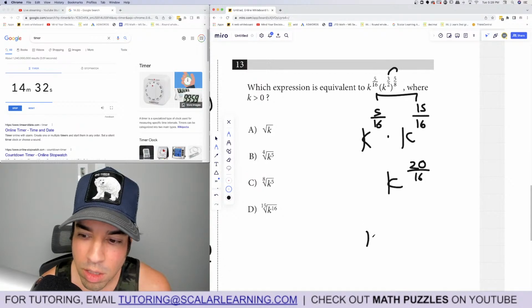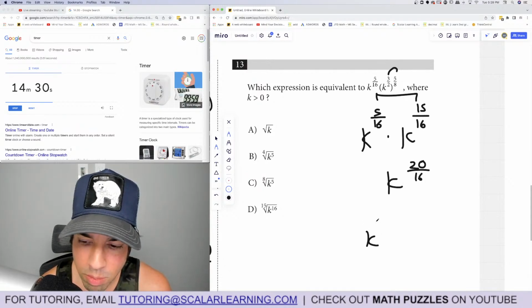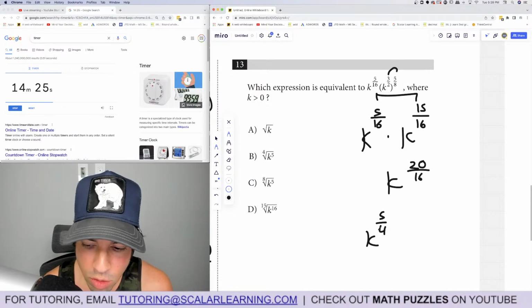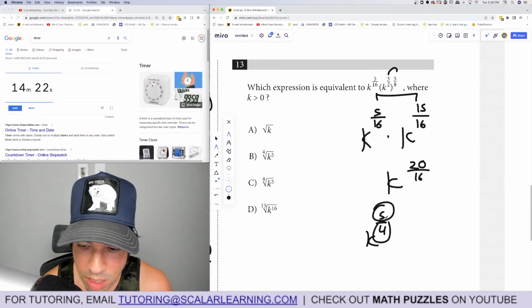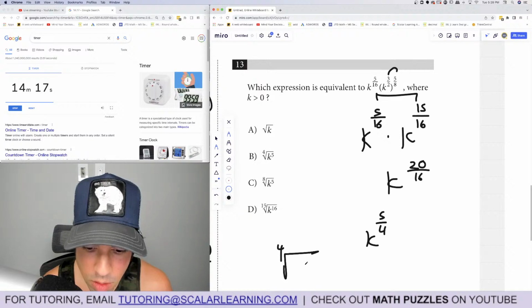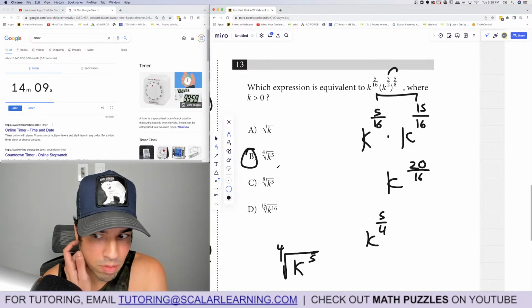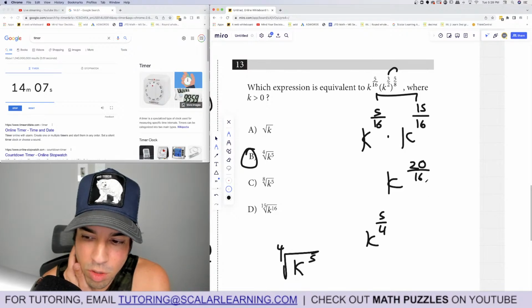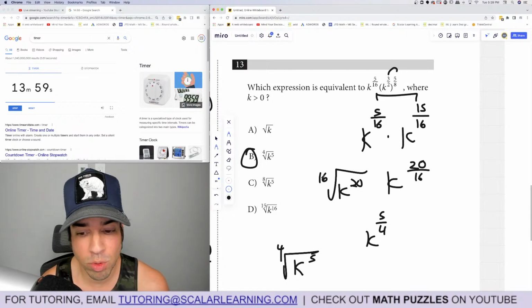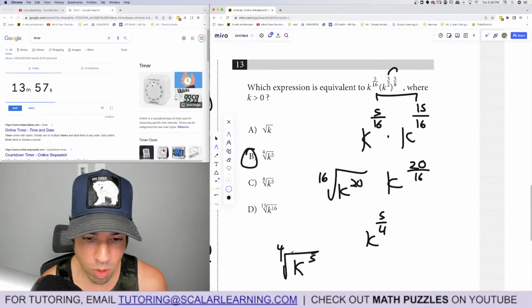20/16, which reduces, dividing both by 4, to k to the 5/4. But then they put it back in radical form. The numerator is the exponent and the denominator is the radical. So I can say the 4th root of k to the 5th power. You could have also said the 16th root of k to the 20th power, but you get to that same situation. You can divide both of these by 4, and this is the most simplified version.